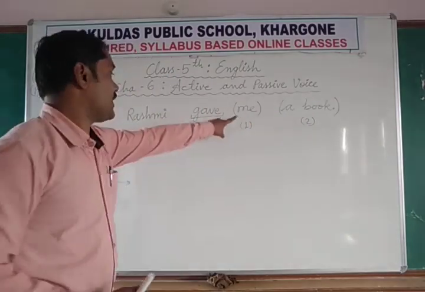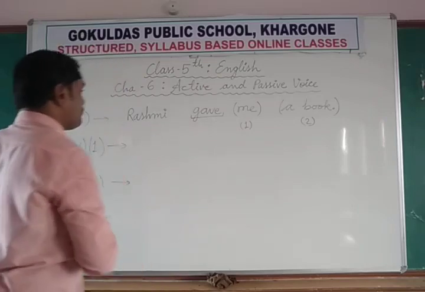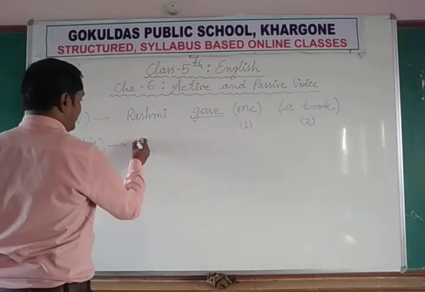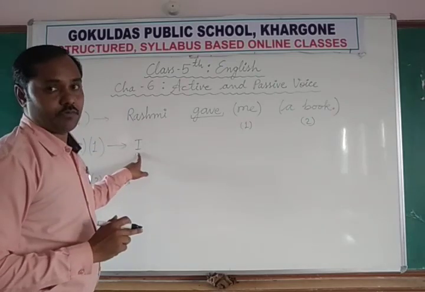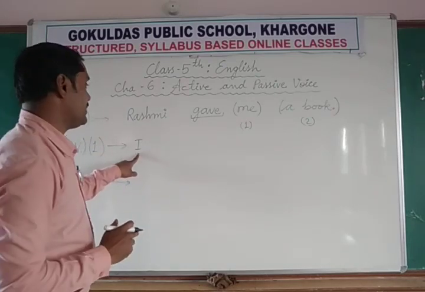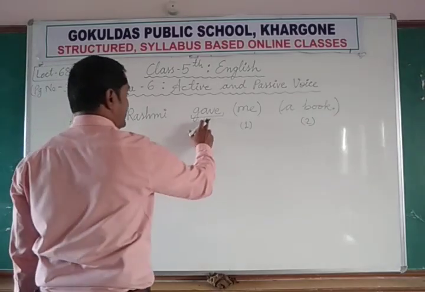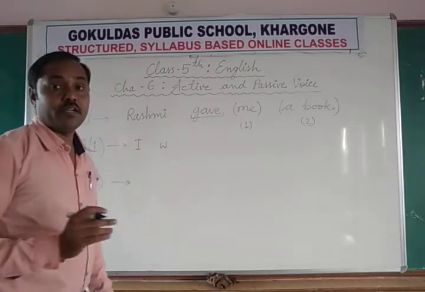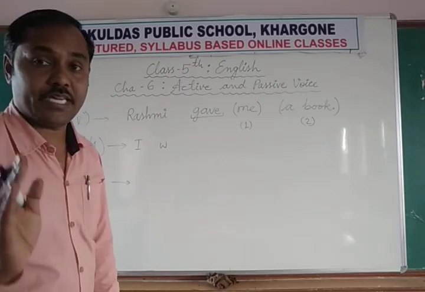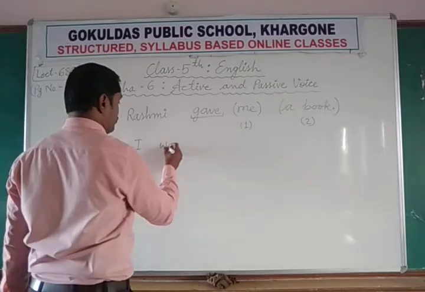If I start with me, when it comes to the subject place, it will become I. This is past simple tense, so I will use the suitable form of be, was.